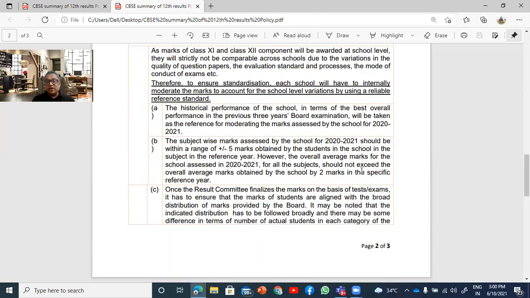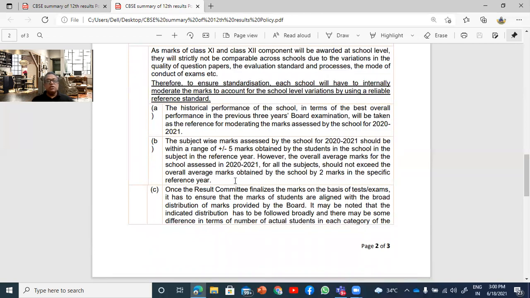However, they are saying that the overall average obtained by the school should not increase by 2 marks in the specific reference year. This is very, very important: although we are giving the marks as per the 30-30-40 rule, it is also important that this reference range is understood, that the overall average marks should not exceed the overall marks obtained by the school by 2 marks in the specific reference year.